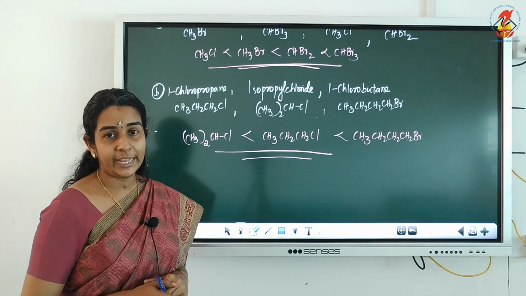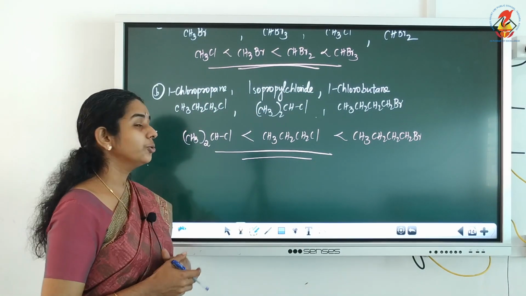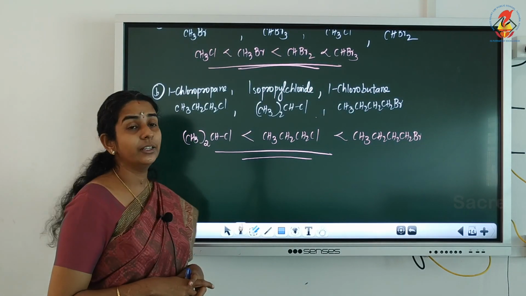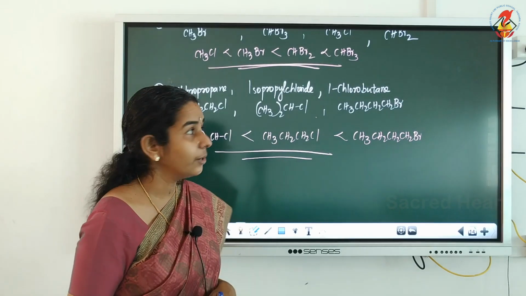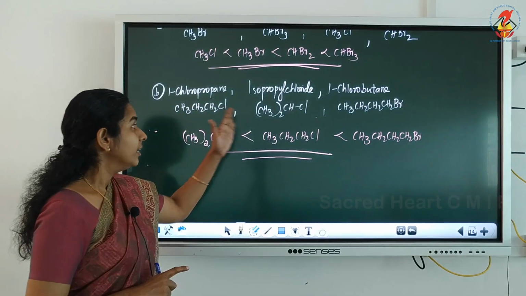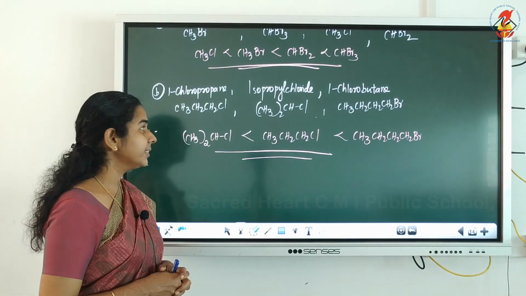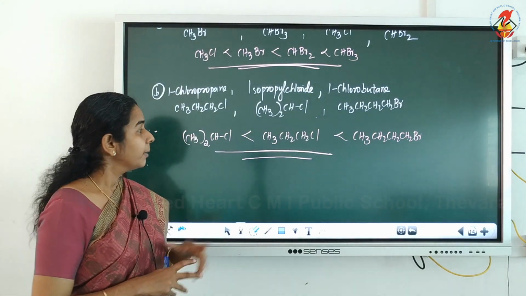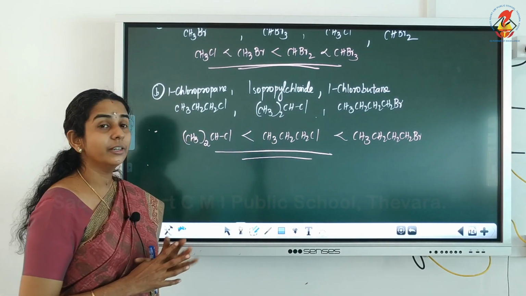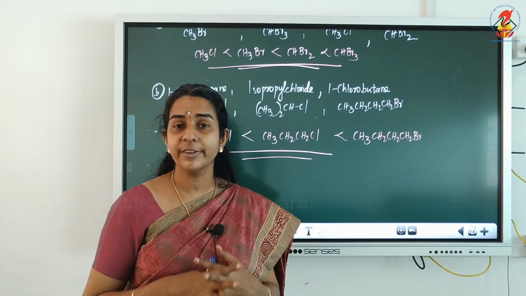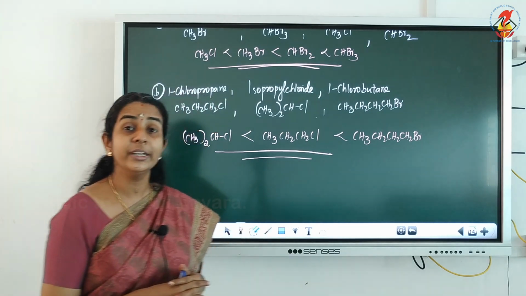So which should have the highest melting and boiling point? The butane compound. Then what about the other two? One is 1-chloropropane, the other is isopropyl chloride. Both contain the same number of carbon atoms, 3, but one is straight chain and the other is branched. And we know that as branching increases, melting and boiling points decrease.